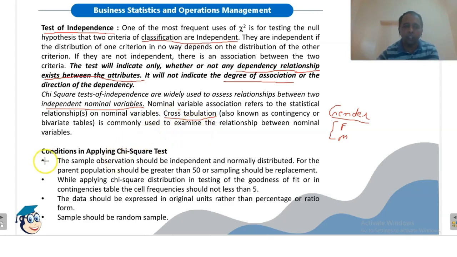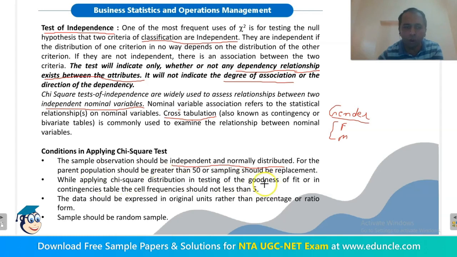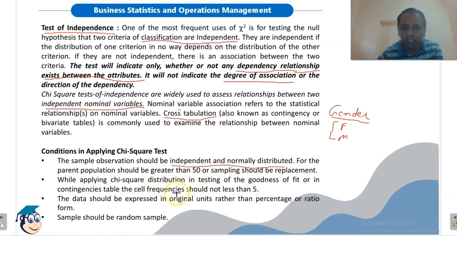So what are the conditions of applying the chi-square test? The sample observations should be independent and normally distributed. Again, these conditions are important. The parent population should be greater than 50, or sampling should be with replacement. While applying chi-square distribution in testing of the goodness of fit or in a contingency table, the cell frequency should not be less than 5.